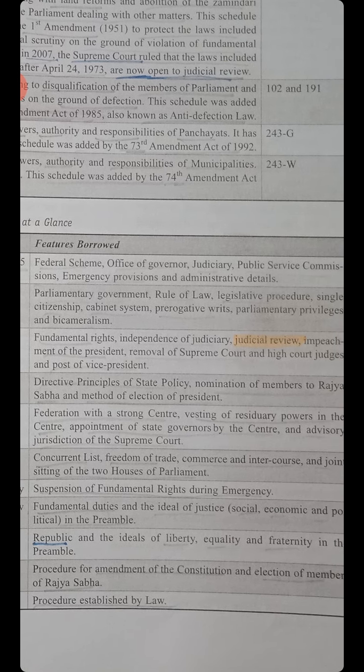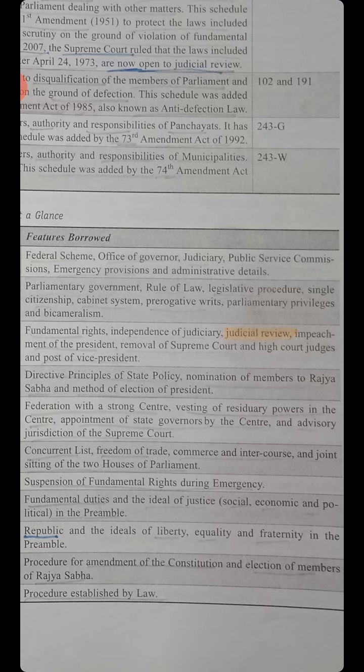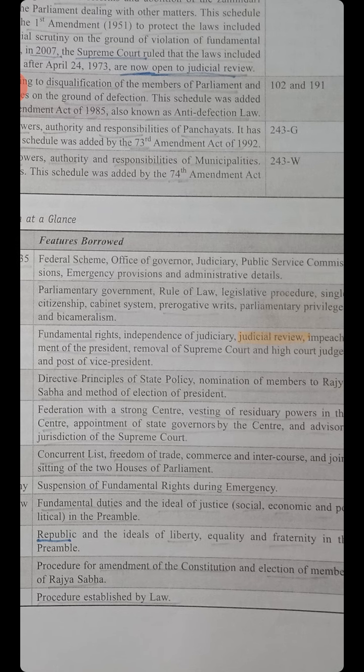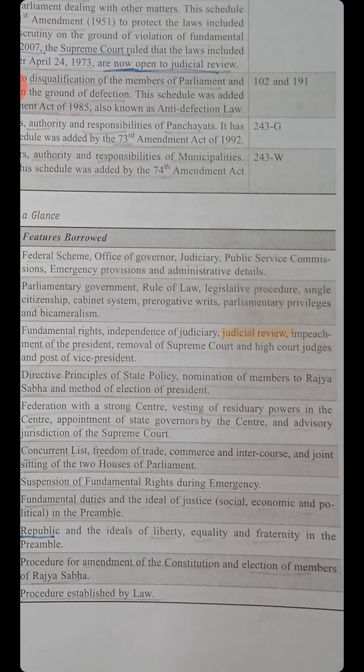From the Canadian Constitution: federation with a strong center, vesting of residuary powers in the center, appointment of state governors by the center, and advisory jurisdiction of the Supreme Court.